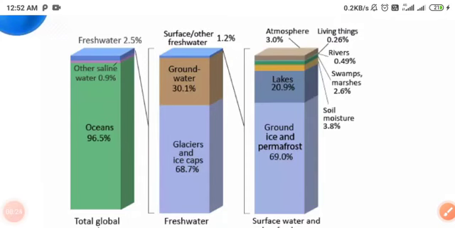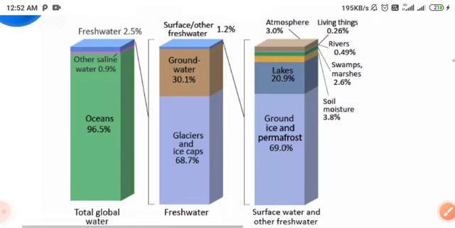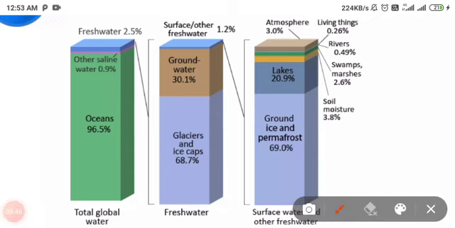It is a very graphical presentation of the total global water system and fresh water system: surface water and other fresh water. For living things, only 0.26% is available for drinking, because all the rest of the water is in icy form, atmosphere, evaporation, oceans, glaciers, and so on. Only 0.26% is available for drinking and good for health.